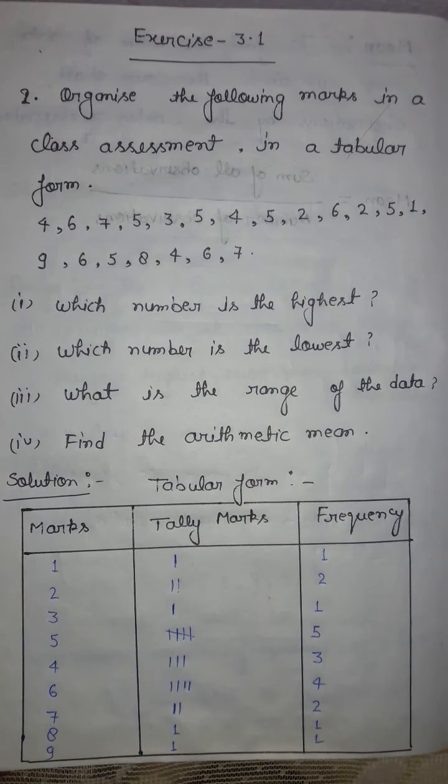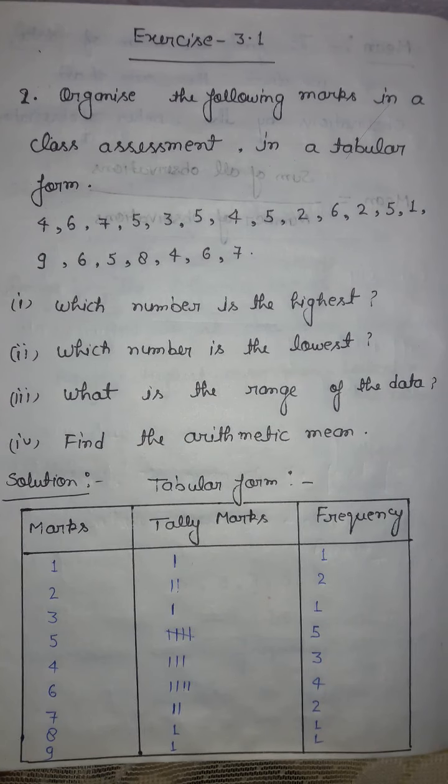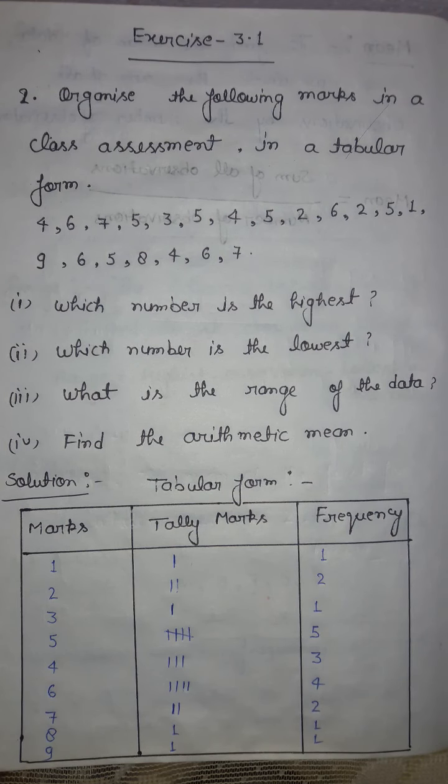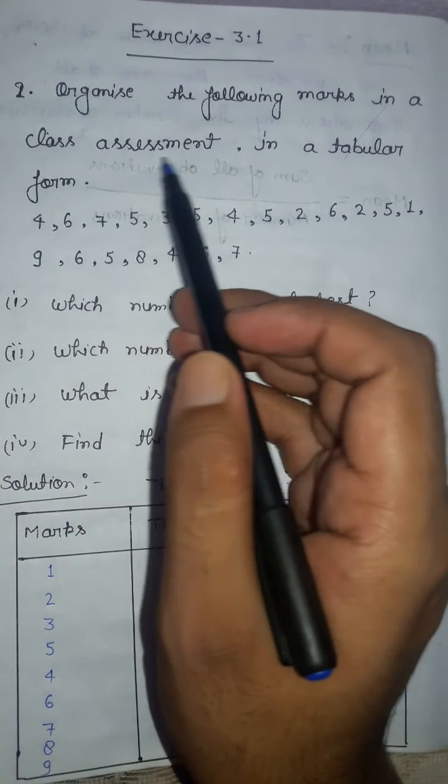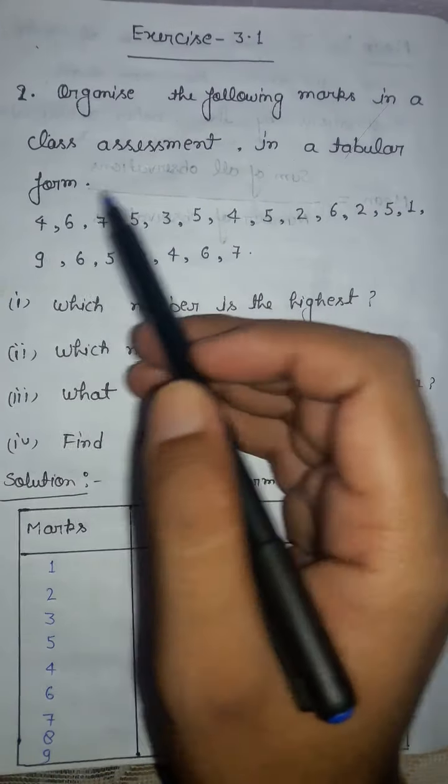Hello students, in the previous class we understood about data and its types, and also about the mean and range. Today we will solve the questions of exercise 3.1. It is based on the things which I told in the previous class. So see the first question: organize the following marks in a class assessment in a tabular form.